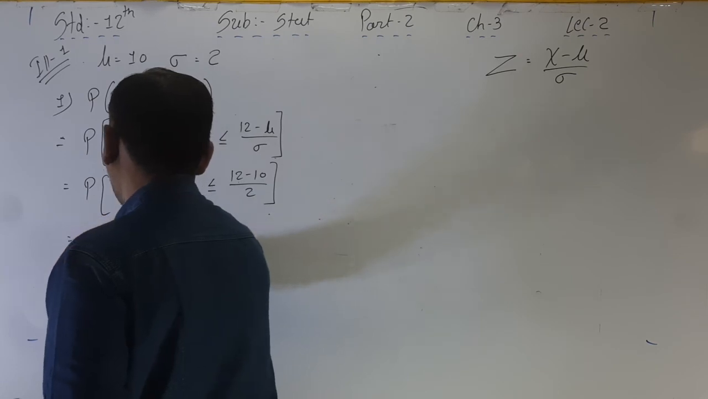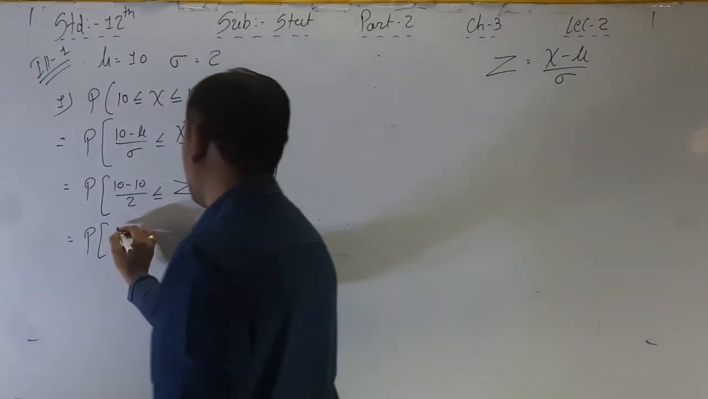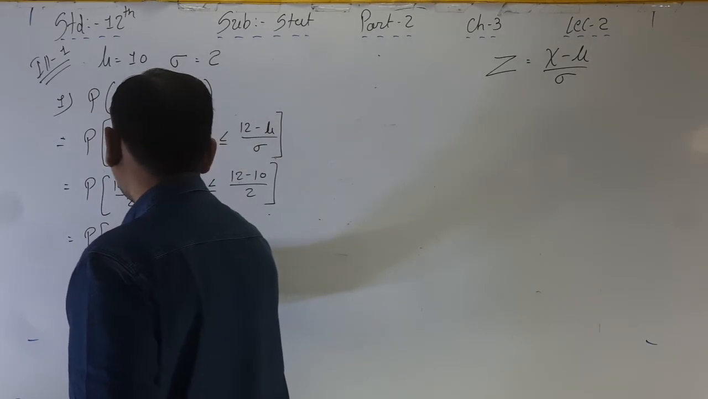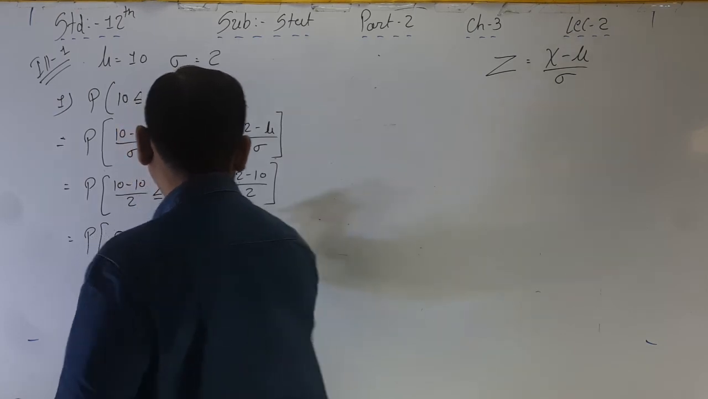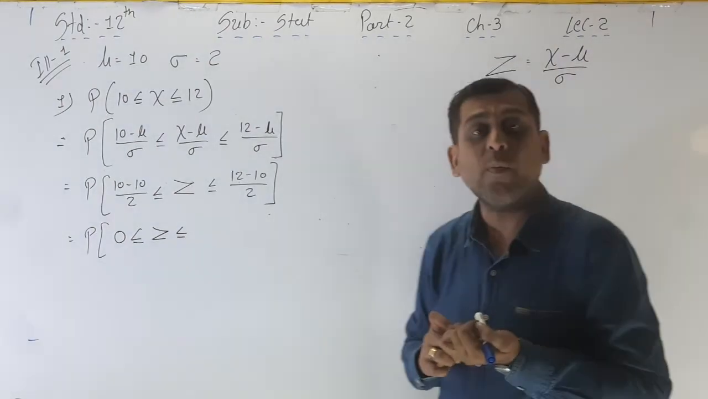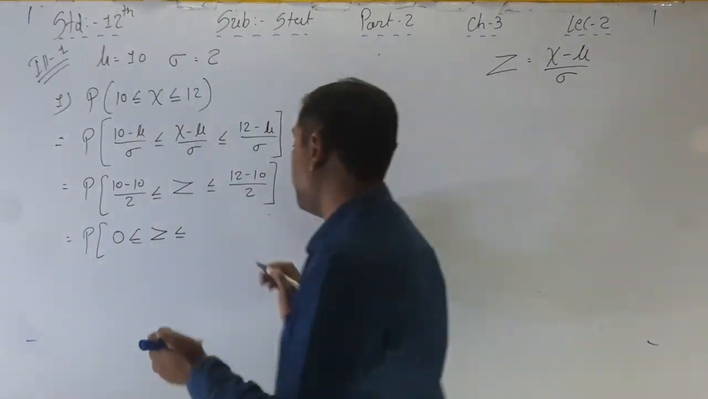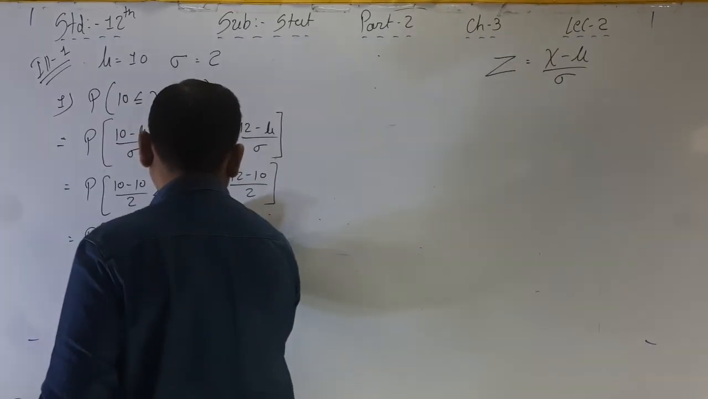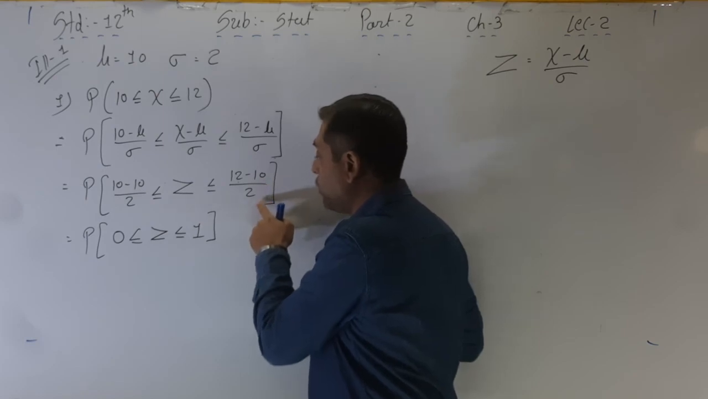Okay. So now 10 minus 10, that is what? 0 upon 2, that is 0. Less than or equal to z, less than or equal to 12 minus 10. Calculate in your calci. 12 minus 10, that is 2. 2 divided by 2, that is 1.